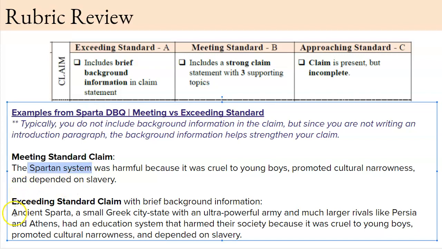So: ancient Sparta, a small Greek city-state with an ultra-powerful army and much larger rivals like Persia and Athens, had an education system that harmed their society because it was cruel to young boys, promoted cultural narrowness, and depended on slavery. You can see this part is giving the reader a little background information. To exceed standard, that is what you'll do for Asoka.